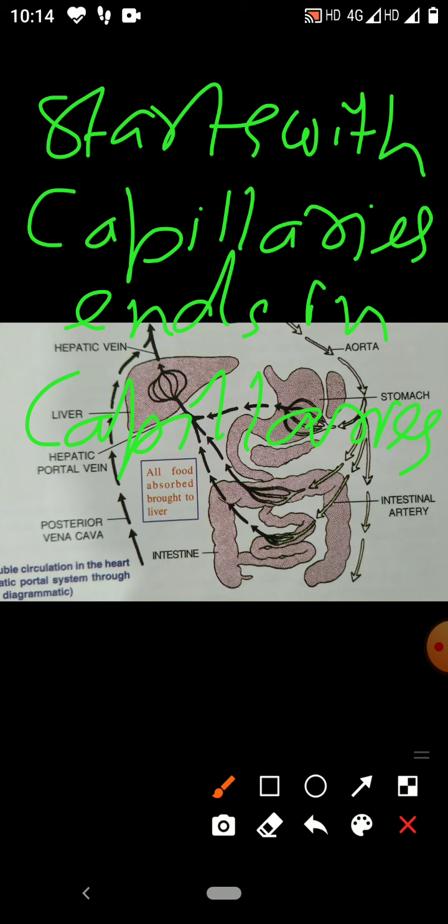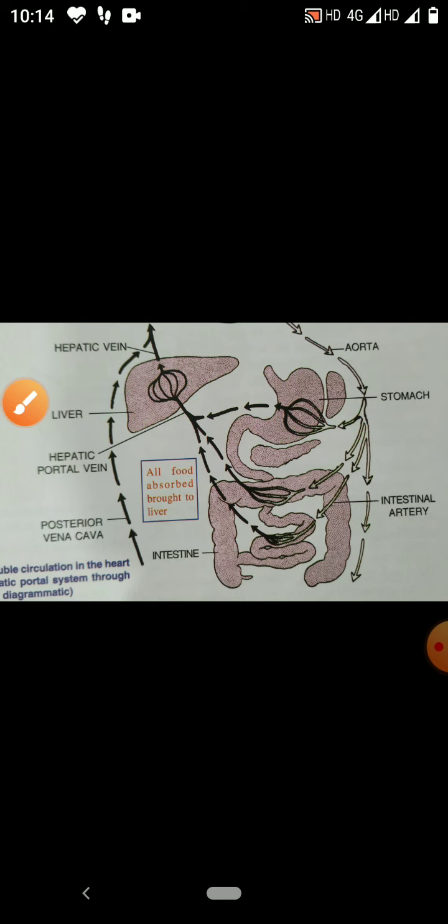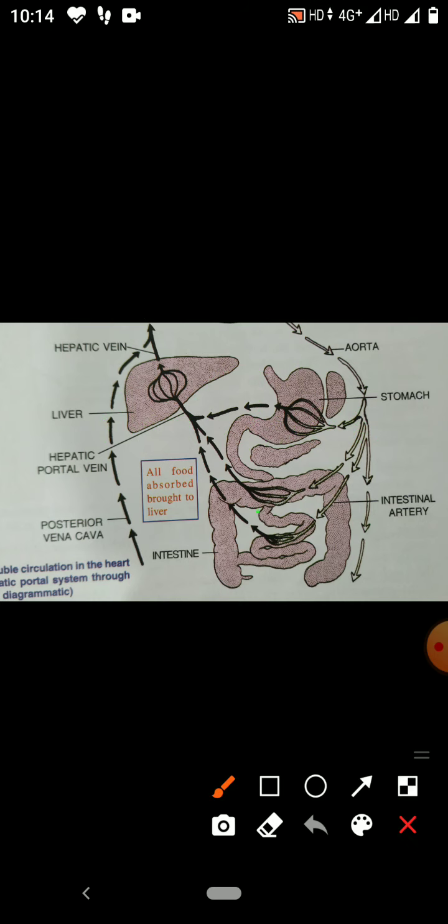So what is the importance of this portal vein? The blood vessels which start from the stomach and intestine carry absorbed nutrients in the blood. These nutrients come to the liver.